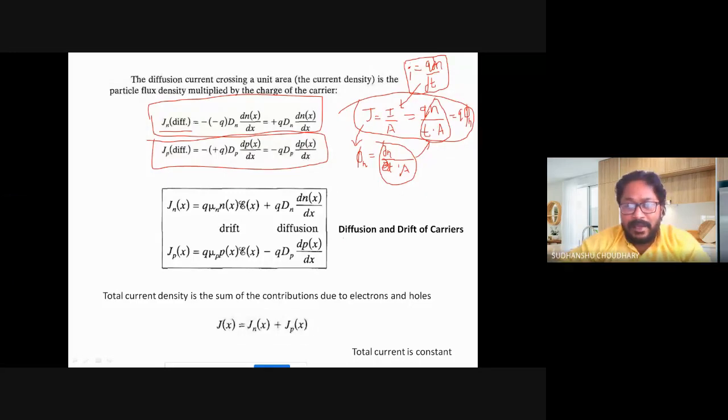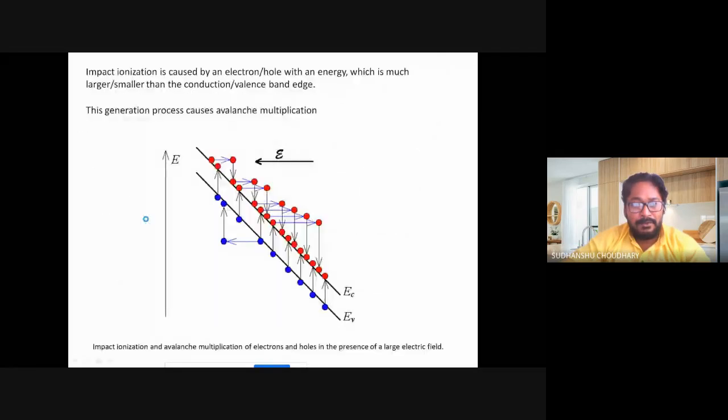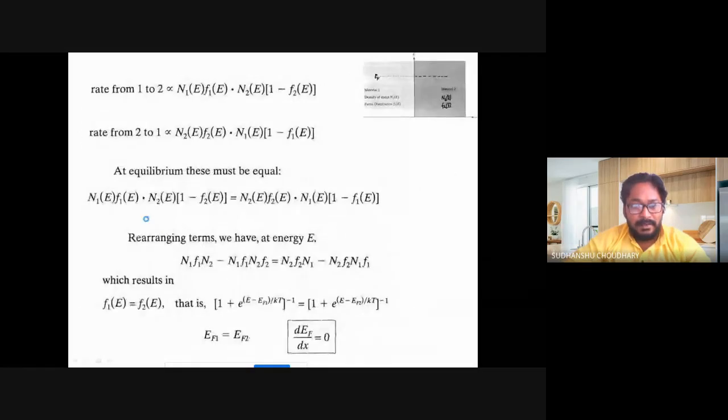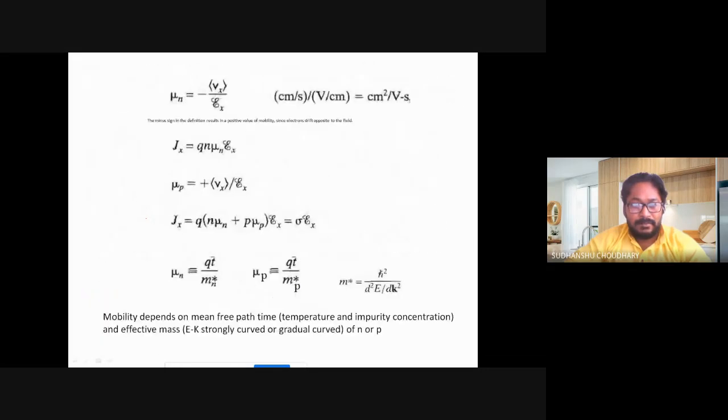Now, since the current is due to both diffusion and drift of carriers, we modify our total current equation due to electrons. It has a composition from drift, which is over here, and from diffusion, which is over here. The drift component we had already studied some time back. Maybe I'll show you where we had the drift component. I'll go back and let us see the drift component, which was sigma E, I think, here.